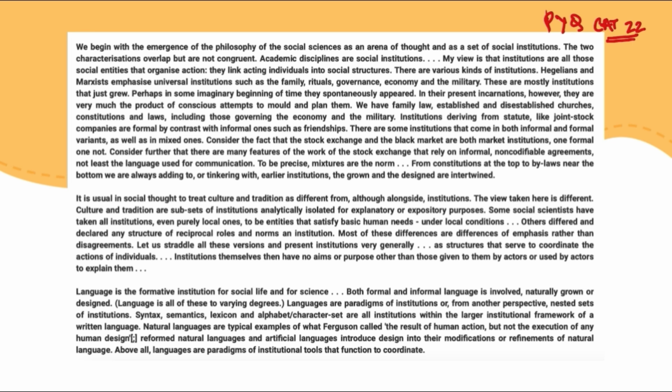Right, so let's talk about this passage. Now this passage can clearly be seen to be divided into three different paragraphs. The first paragraph talks about the philosophy of social sciences. It introduces the philosophy of social sciences, and then it distinguishes between academic discipline and social institutions, right?